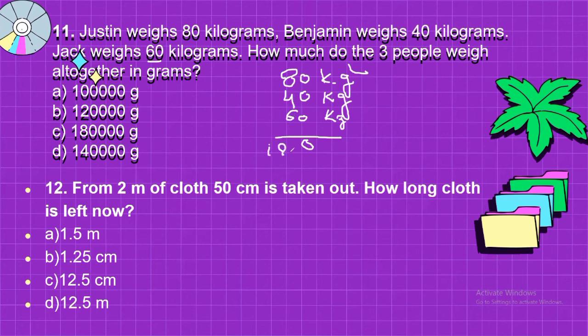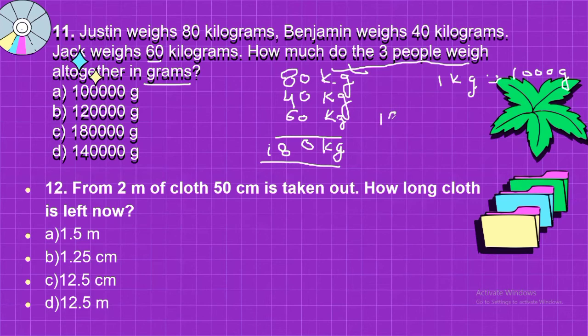So 180 kilogram. But the question is you need to find how much the three people weigh all together in gram. So this is in kilogram. Now you need to convert 180 kilogram into gram. You know very well 1 kilogram is equal to 1000 gram. So if you want to convert kilogram into gram, you need to multiply by 1000.